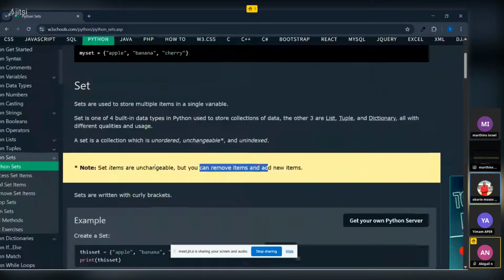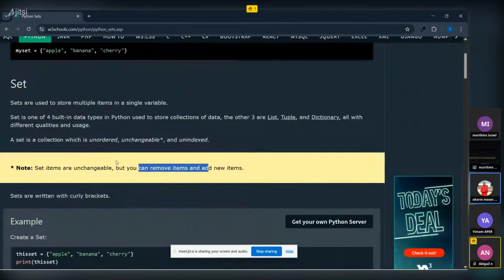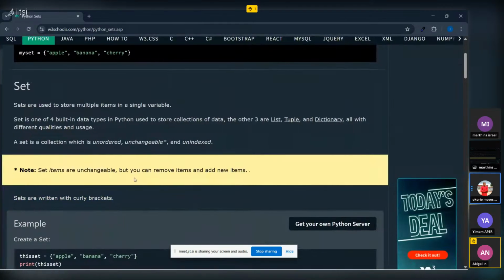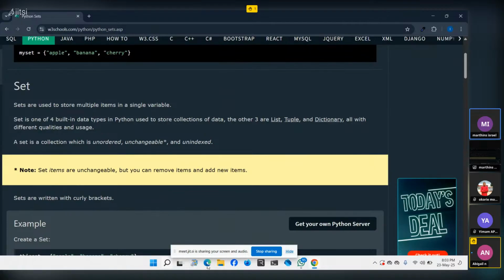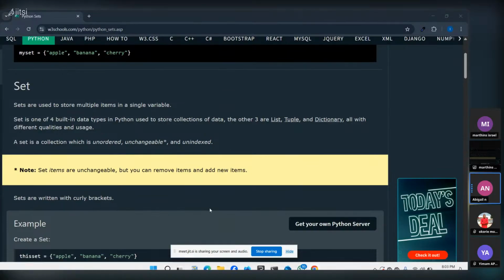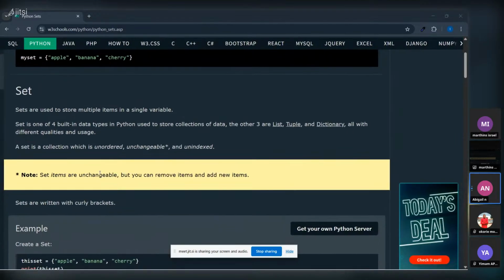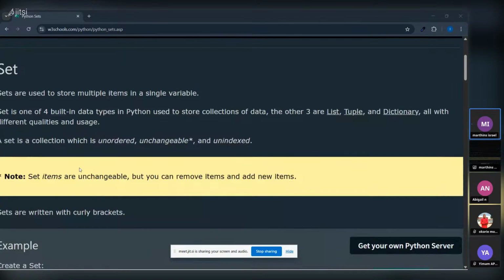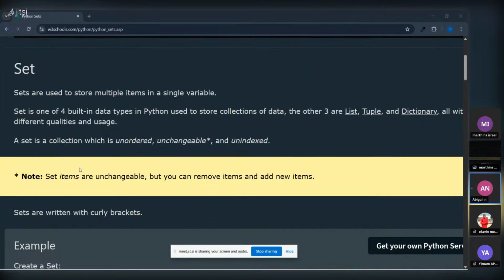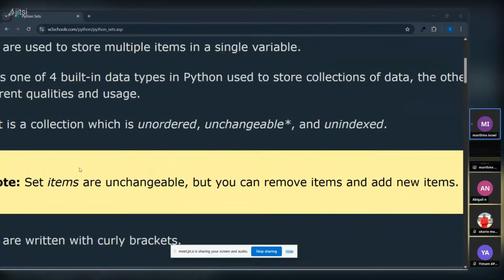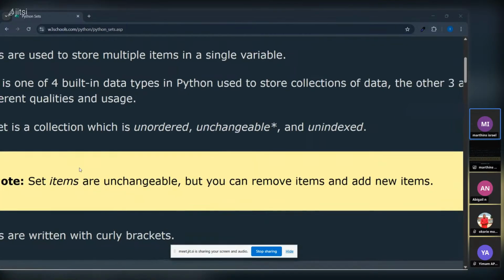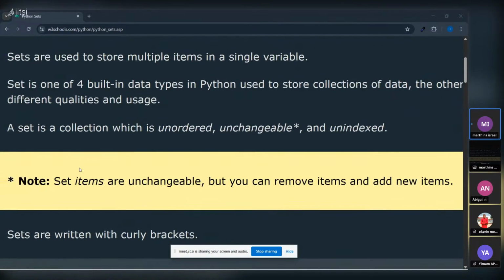Wait, Israel, somebody's hand is up and wants to speak. Abigail wants to speak. Abigail, you can speak. Sorry to interrupt you, sir. Please, sir, can you expand your screen a bit? Okay, can you see the screen now? Just zoom in a bit. Okay, can you see this now? Yeah, a lot better. Thank you, sir.